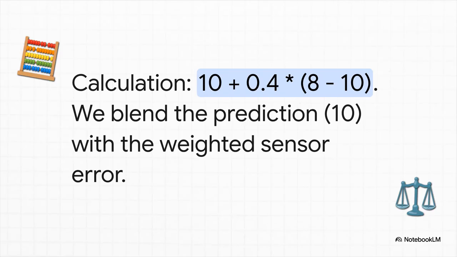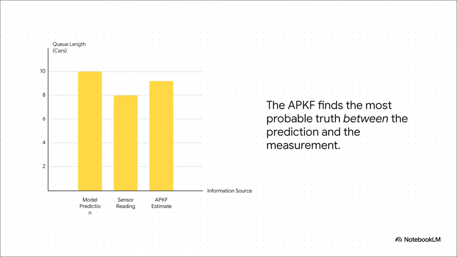Now we just plug those numbers into that core correction formula. We start with our model's prediction of 10 cars. Then we add the correction. That's our trust factor of 0.4 multiplied by the error, which is just the sensor reading of 8 minus the prediction of 10. And the result is 9.2 cars. Now notice, it's not 10 and it's not 8. It's an intelligent compromise. Instead of just blindly trusting one source or the other, the APKF finds the most likely truth hiding right there in the middle. This gives us a way more robust and reliable picture of what's actually going on.